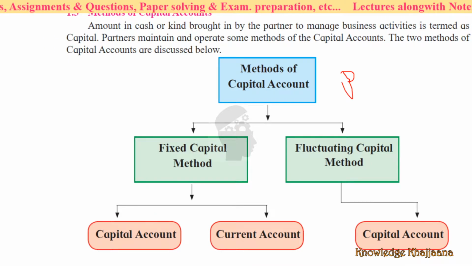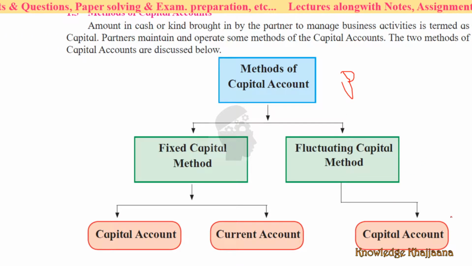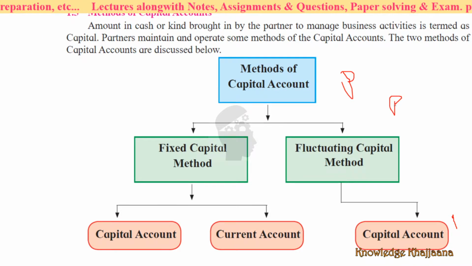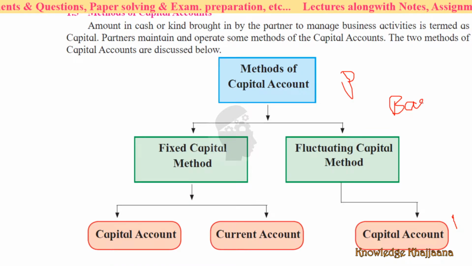As per the fixed capital method, 2 accounts are required to be maintained, the capital account and the current account. And as per the fluctuating capital method, only 1 account is required, the capital account, which incorporates both accounts. This is the base, and you must remember this base for solving the problems.